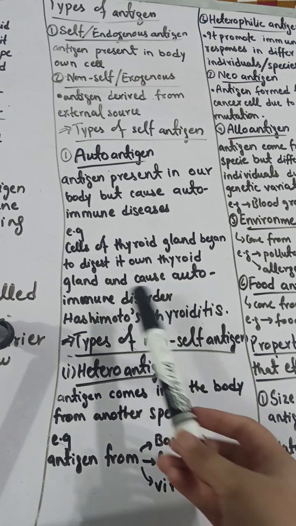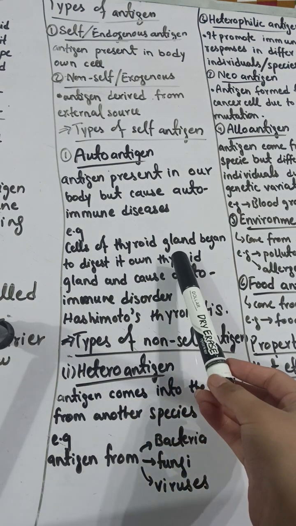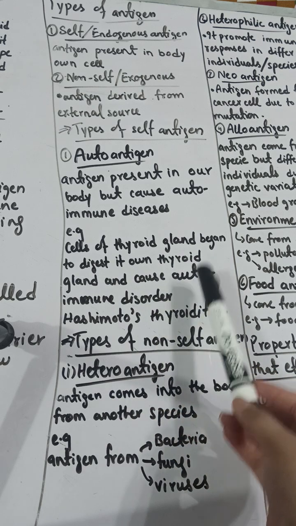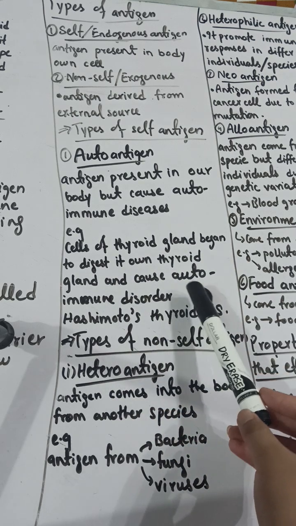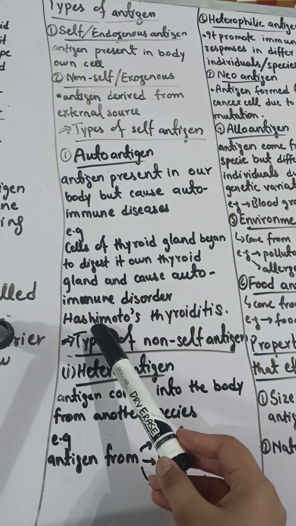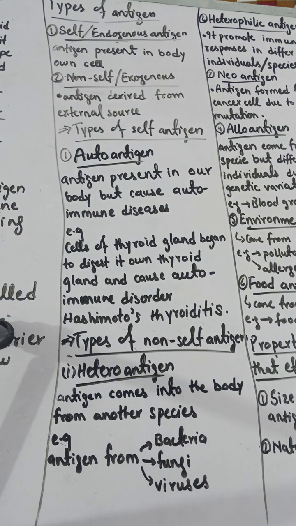Like I have given the example, the cells of the thyroid gland begin to digest their own thyroid gland and cause an autoimmune disorder which is called Hashimoto's thyroiditis. This is a type of disease in which your thyroid gland begins to produce antibodies against itself. So gradually the thyroid gland will be digested and will completely vanish. So this is a disorder due to which the thyroid secretion is decreased in that particular person.